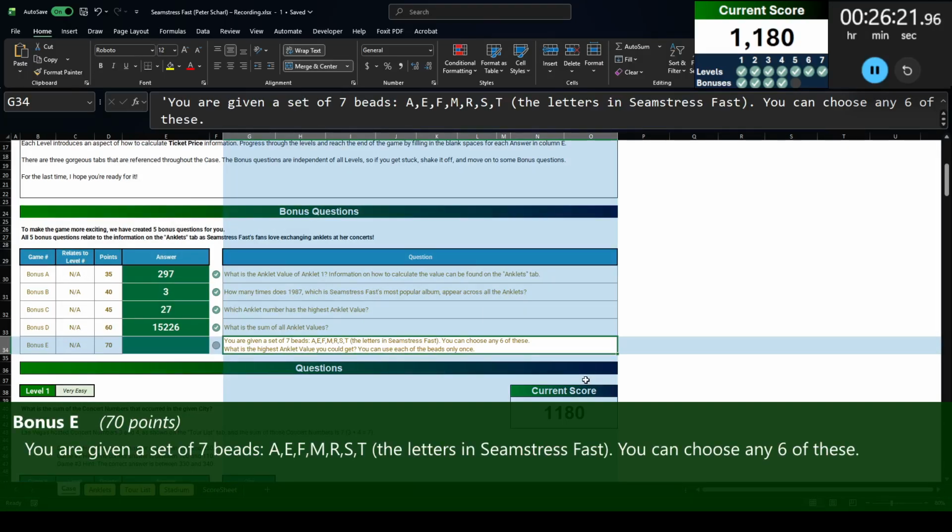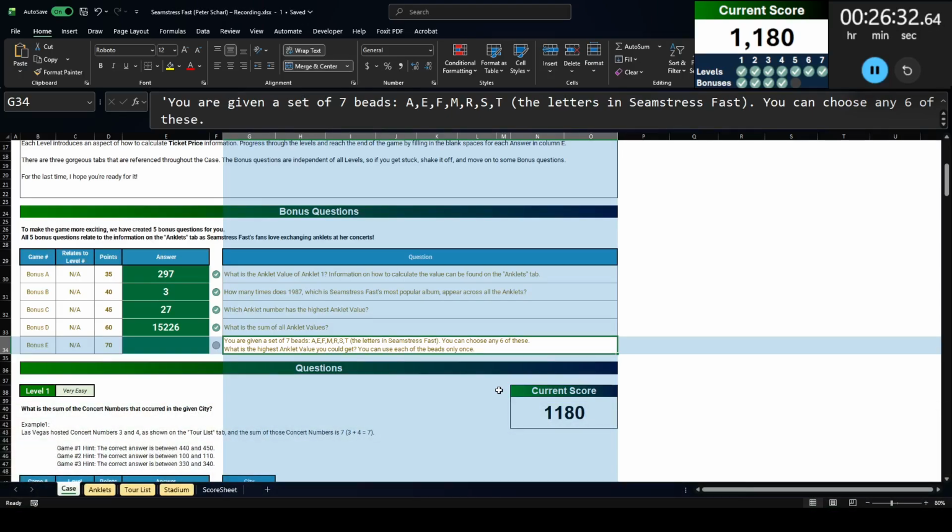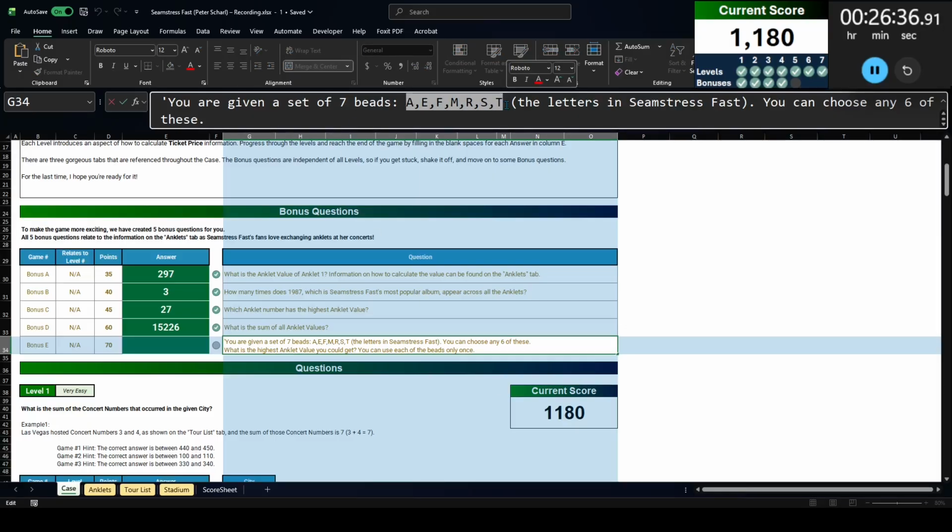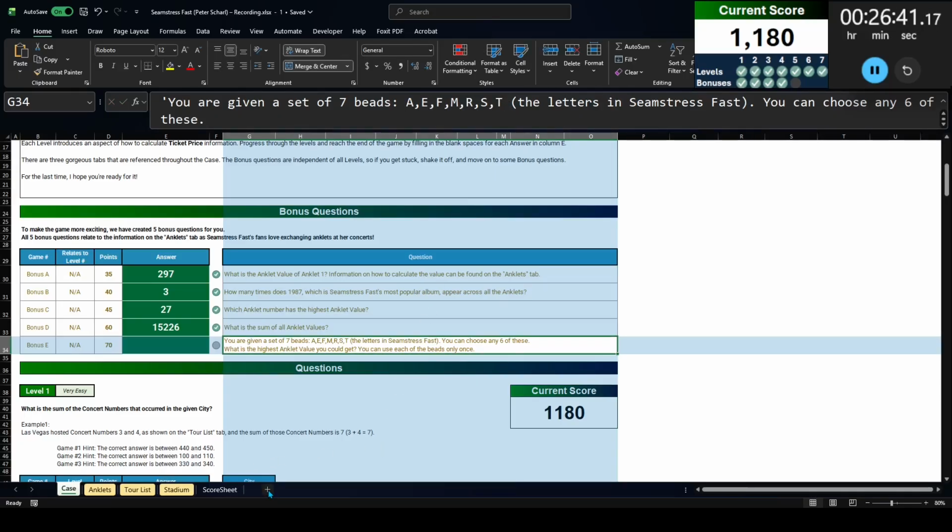Bonus E, you are given a set of 7 beats, A, E, F, M, R, S, T, the letters in Seamstress Fast. You can choose any 6 of these. What is the highest anklet value you can get? You can use each of these beats only once. So we have these letters, and we can make an anklet of any 6 of them. So this is a permutation problem. We're going to need to find all the permutations of any of the 6 letters.